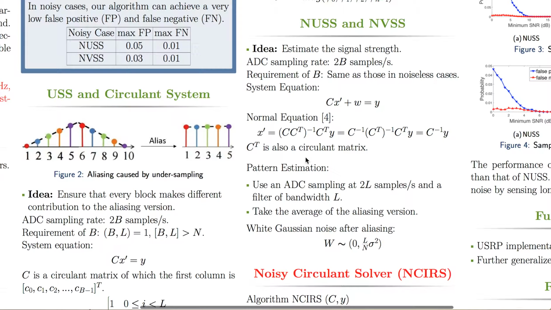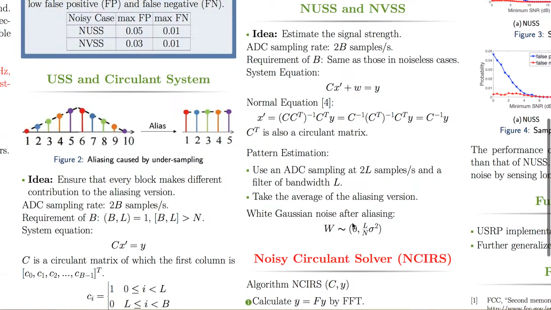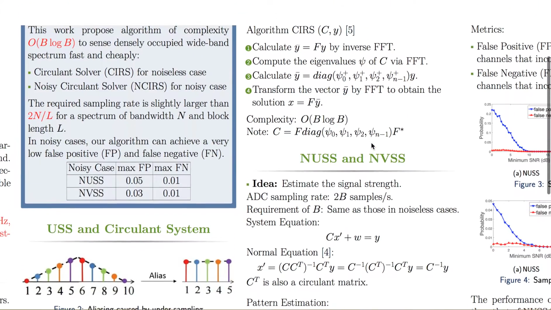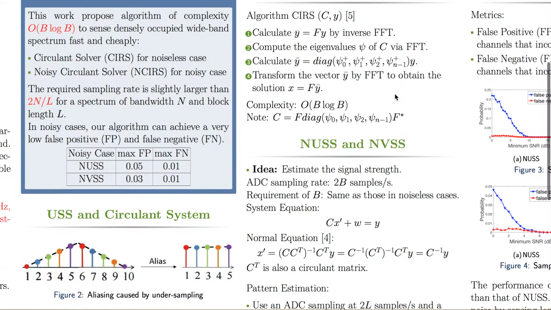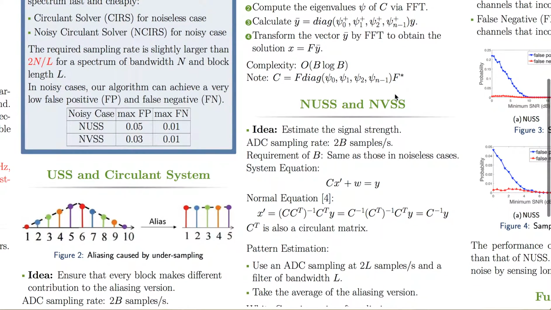And we use the least square estimator to find the original signal, and we use the normal equation to ensure the invertibility. However, later we found that we can make sure that C to the power C is an invertible matrix. So we can simplify the noisy circulant solver to the one in the noiseless cases, and because of this, we will skip the part of noisy circulant solver.